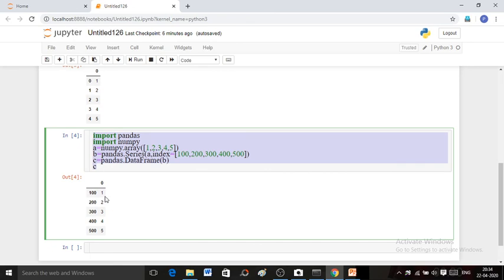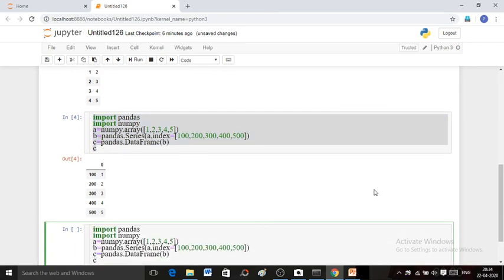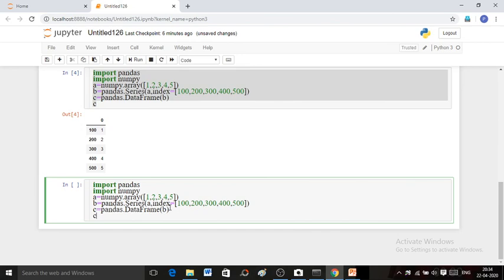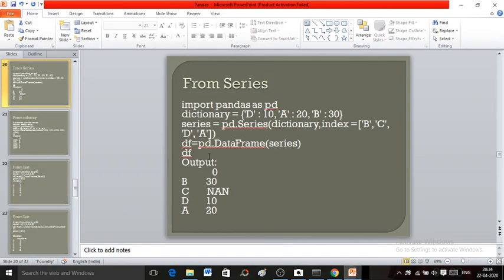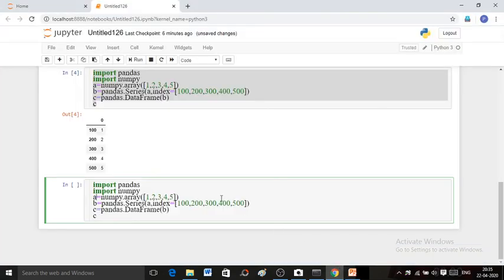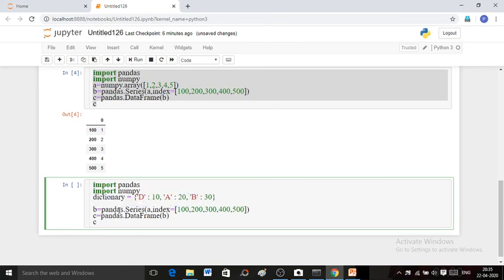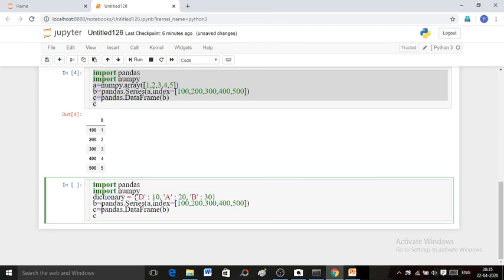Now let us consider another example in which you will create a series from a dictionary. So I am just taking the same example present in a slide. Now I have to create a series first from the dictionary.